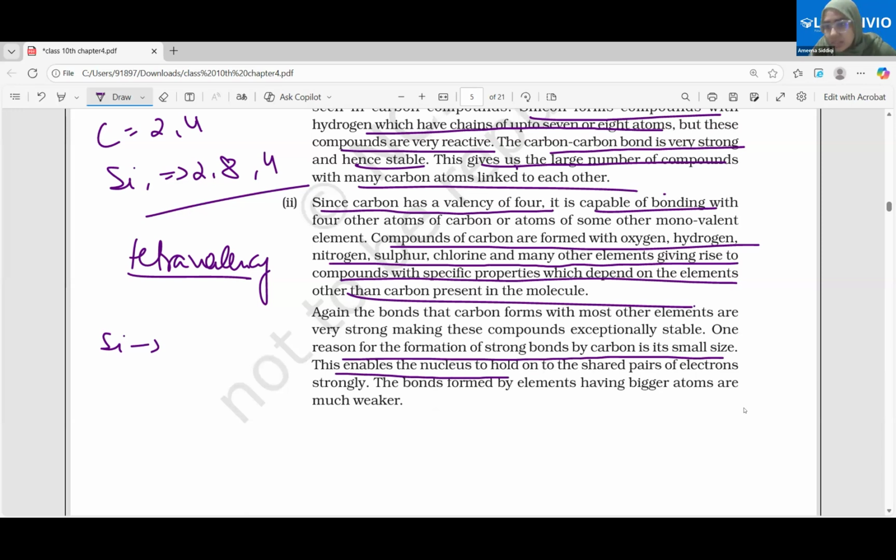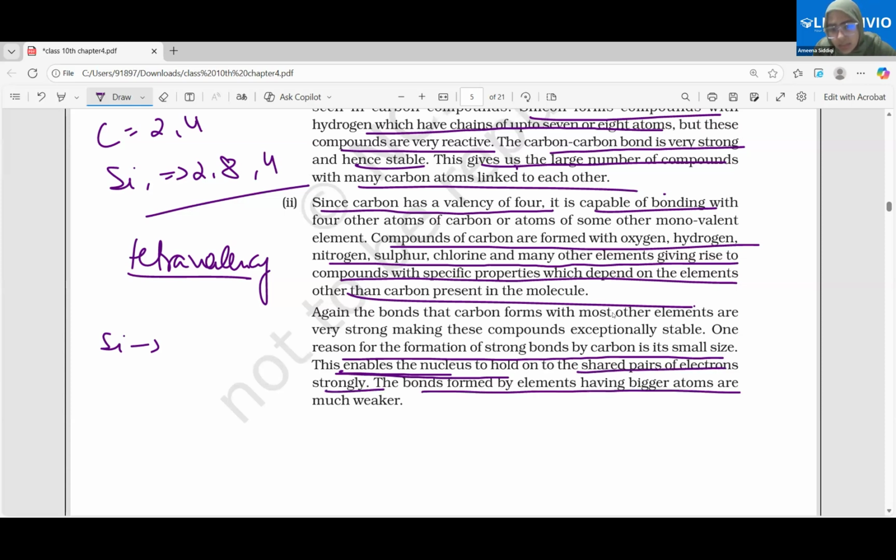It allows the nucleus to strongly attract the shared electrons. Therefore, the bonds are very stable.